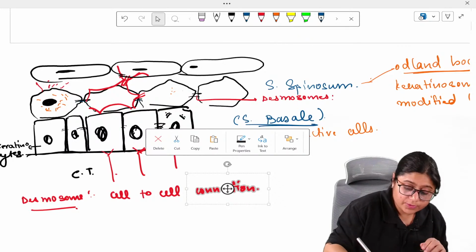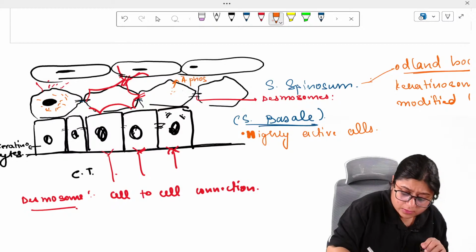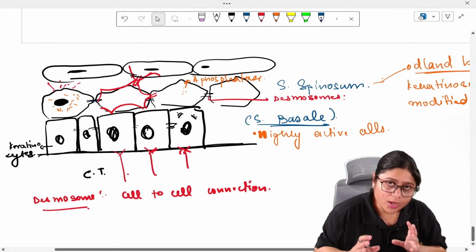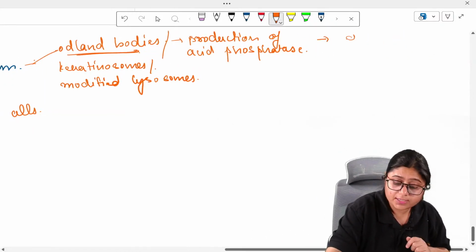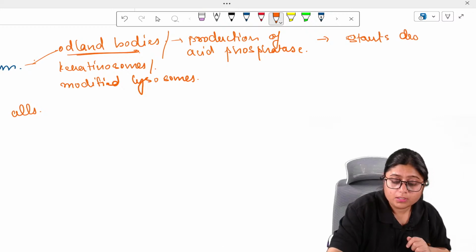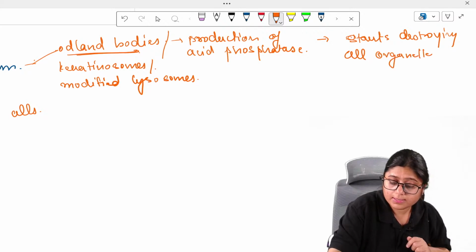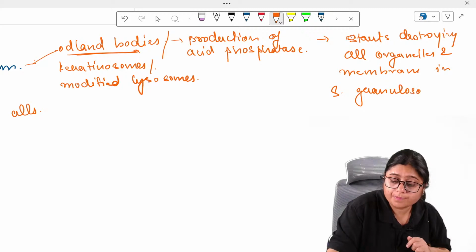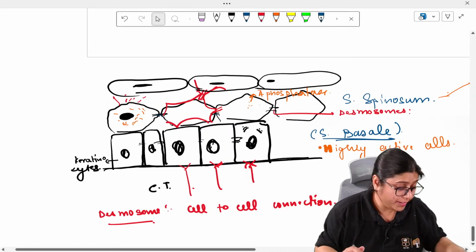Slowly, this acid phosphatase, which is released here, what will it do? It will start destroying the cell organelles and the cell membrane in the stratum granulosum. So in the stratum granulosum, you will see that most of the cell organelles are destroyed, and there is presence